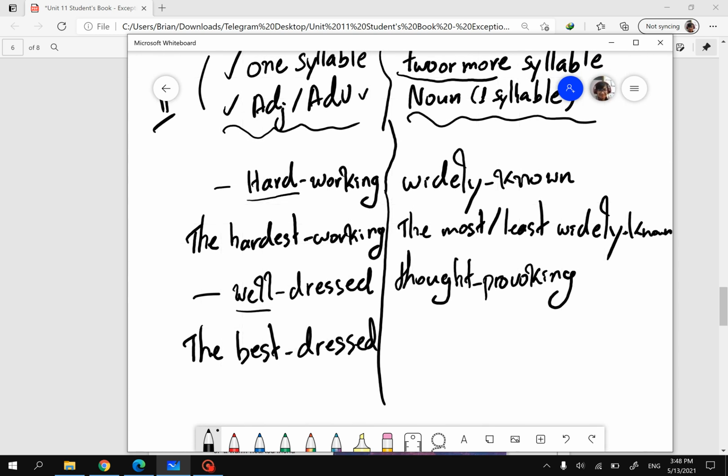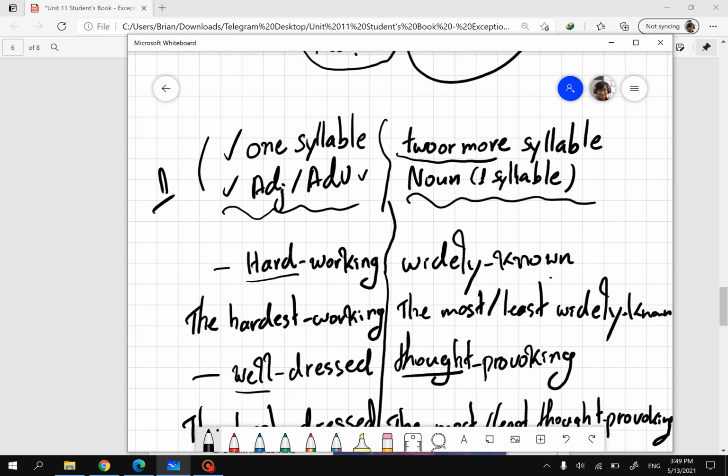Another one, similar to the first one: if it has one syllable only. However, that first part is a noun, instead of an adjective or adverb. So in here, thought-provoking. Thought is a noun, one syllable. So we follow this rule: we add the most or the least thought-provoking. The most or the least thought-provoking. And that is the second rule.